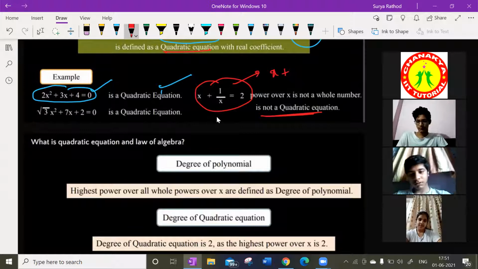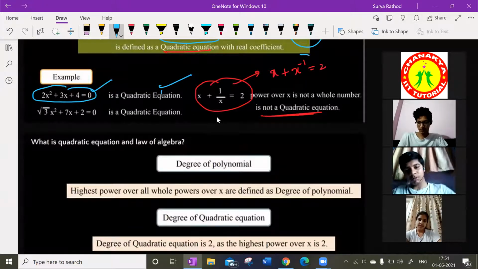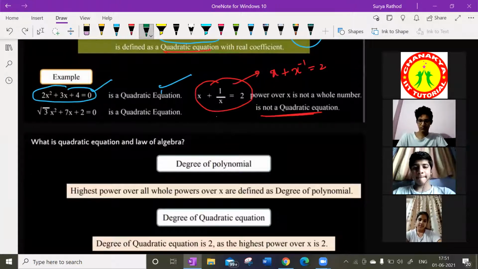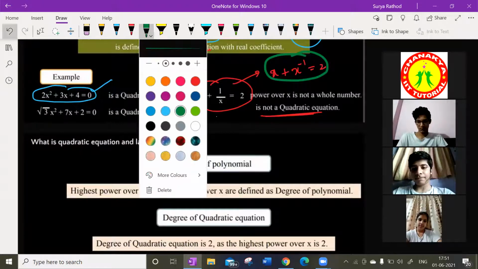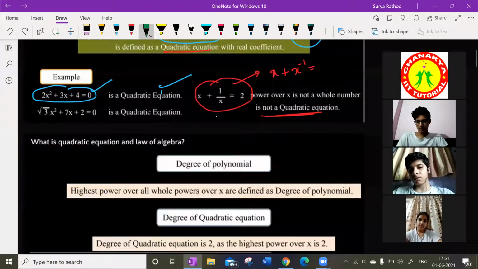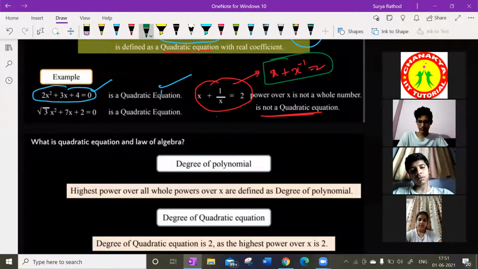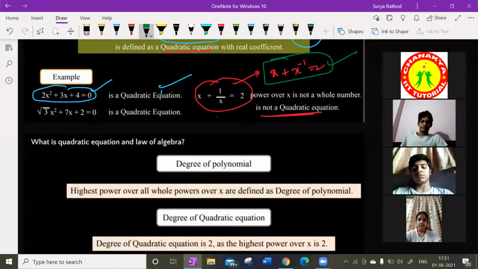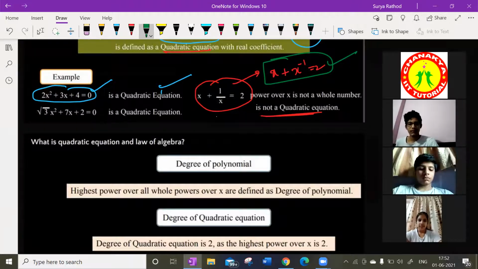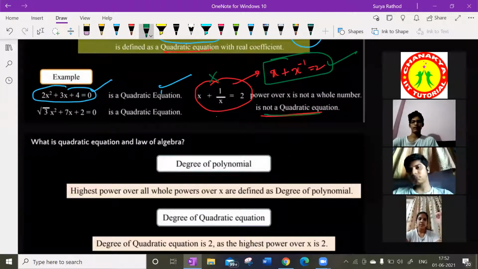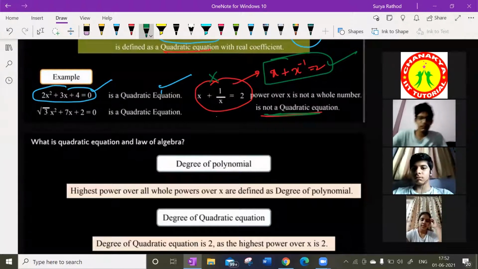Why is it not a polynomial? See here, 1 by x can be written as x to the power of minus 1, right? The power in the polynomial is a negative number here. So the power of a polynomial should not be a negative number. Getting my point, children? Power of the polynomial should not be a negative number. Understanding or not? So x plus 1 by x is equal to 2 is not a polynomial. Understood, guys? Why are we not calling that a polynomial?